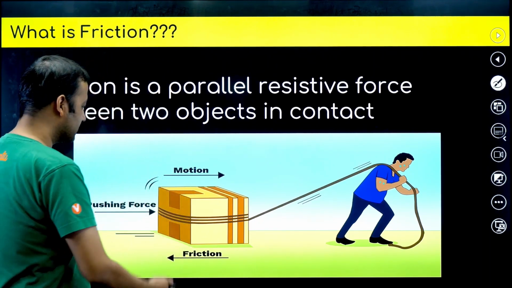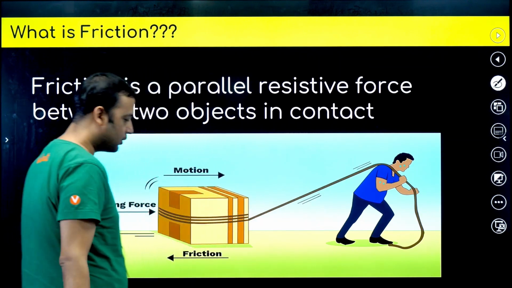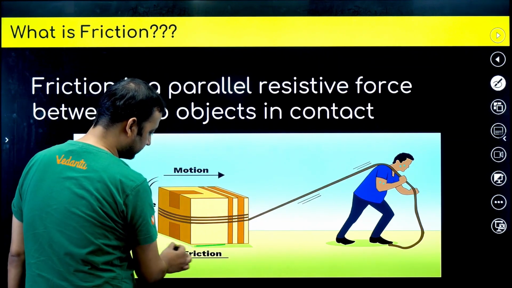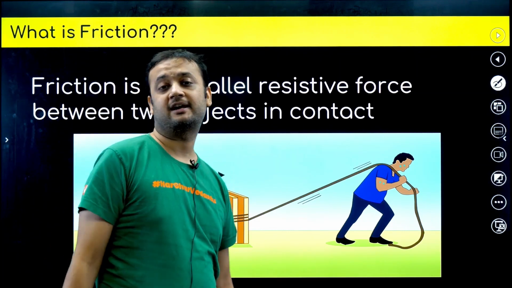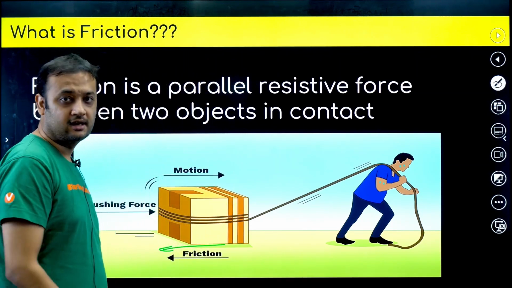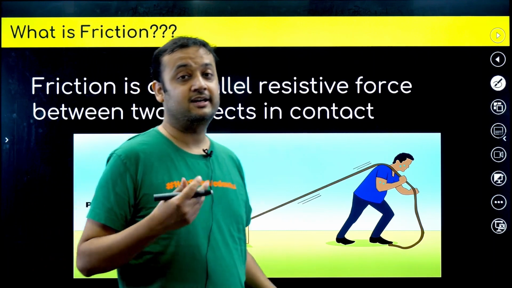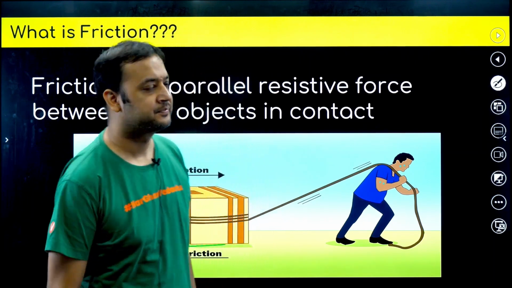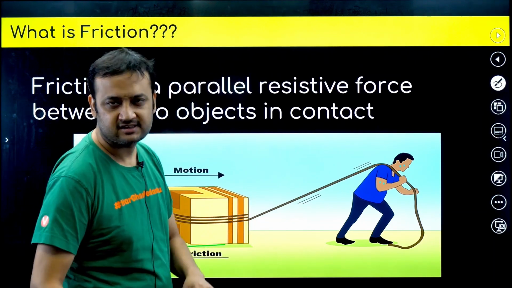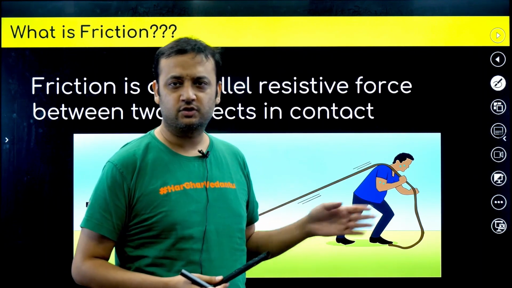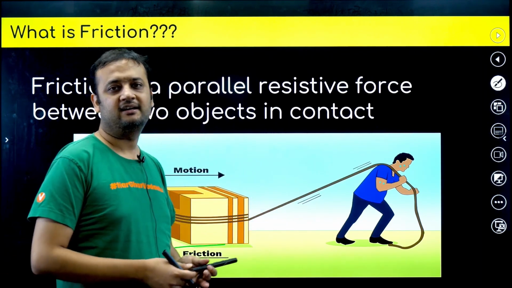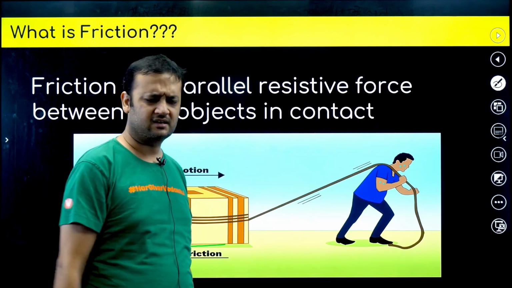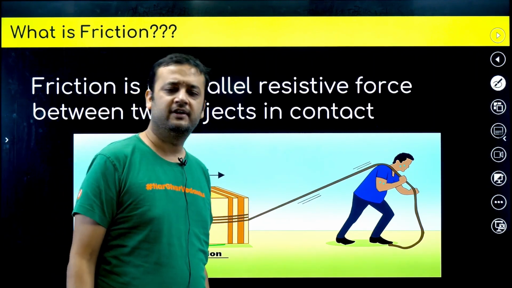Of course, because as he tries to pull this heavy box on the ground, there is a force which is trying to resist the motion. Let me put it in a better way, which is trying to resist the relative motion. But since the ground is at rest, relative motion in this case can be called motion itself. In reality, friction opposes relative motion, as we would see very shortly.